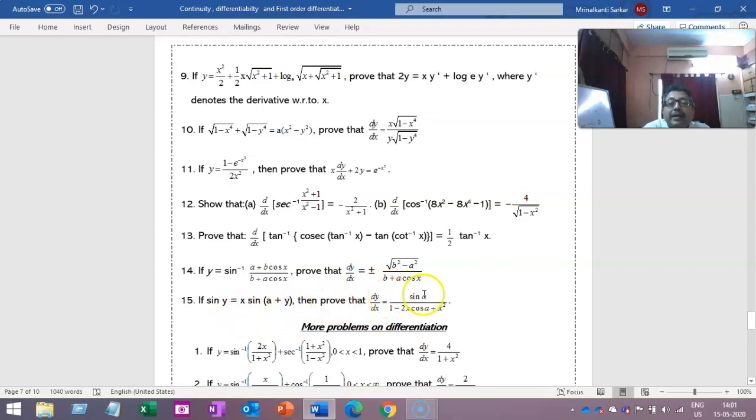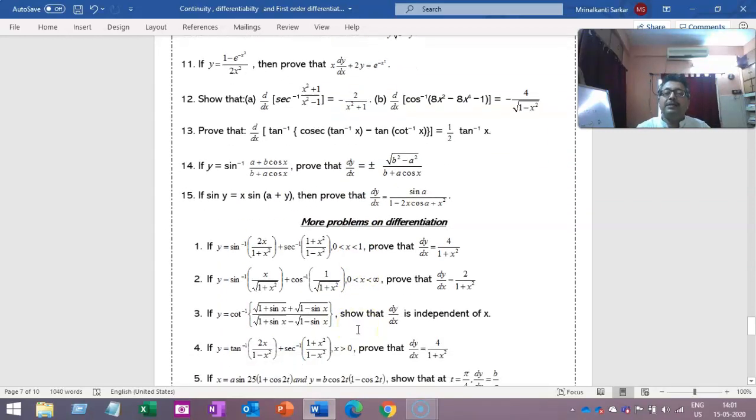This again, getting this form is not so easy. But you did the answer in a different form. You first differentiate that, expressing x in terms of y. Then you take the reciprocal. It will come automatically.